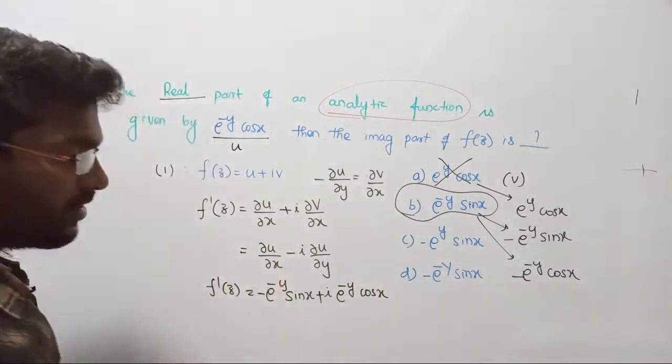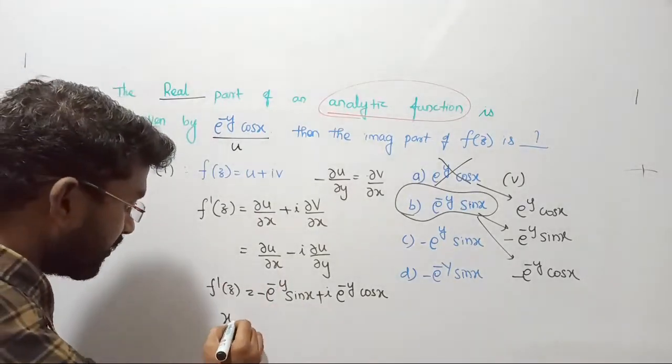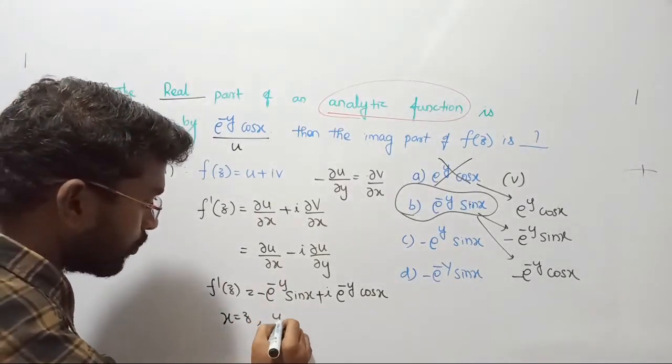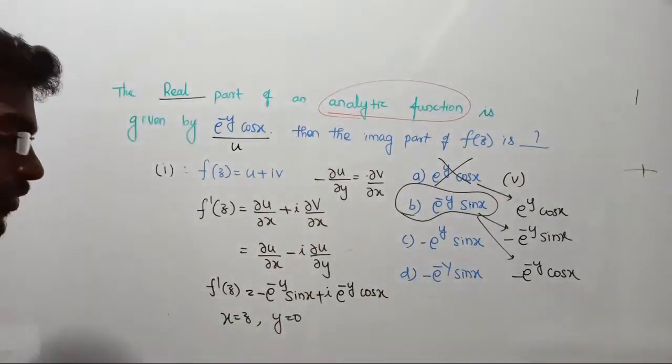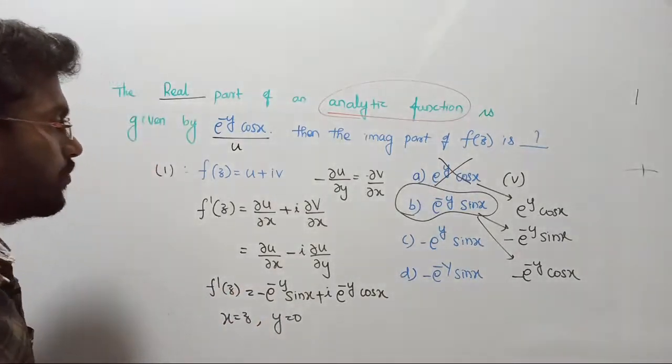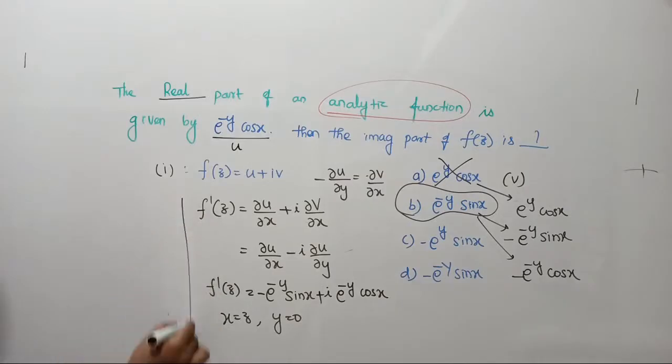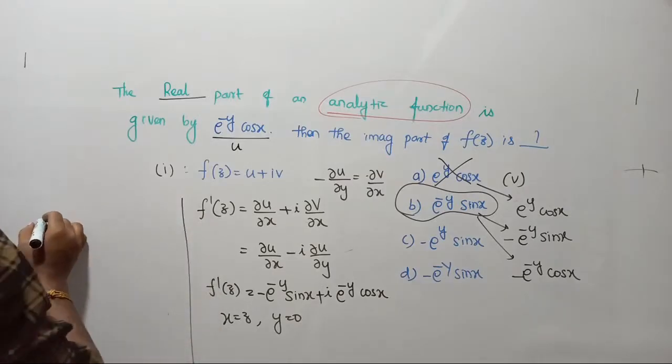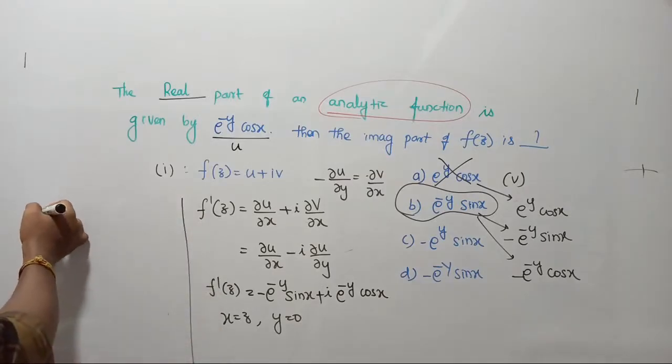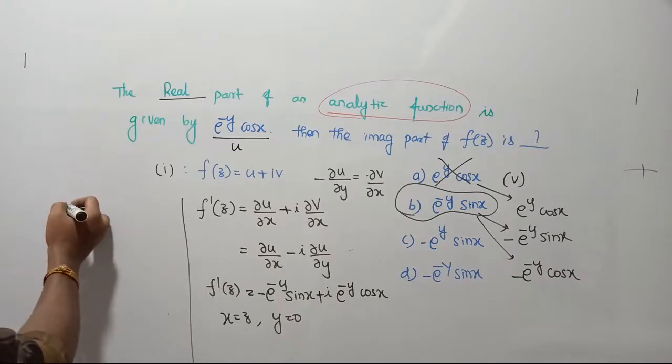Now after completing this step, I told you to replace x by z and replace y by 0 before proceeding further. Substitute z in place of x and 0 in place of y. What will you get? Let me proceed here. Is it visible to you all? Let me check it myself once, please wait. Yes, I think this portion is visible, right?